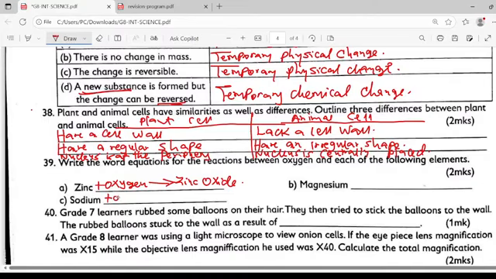Sodium plus oxygen gives us sodium oxide. Magnesium plus oxygen gives what we call magnesium oxide.